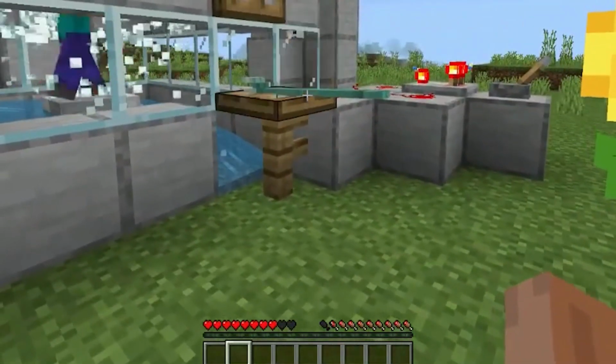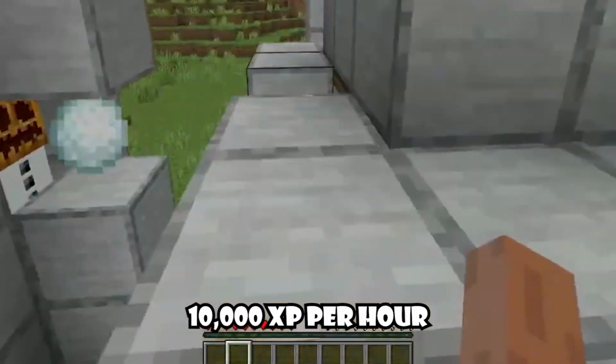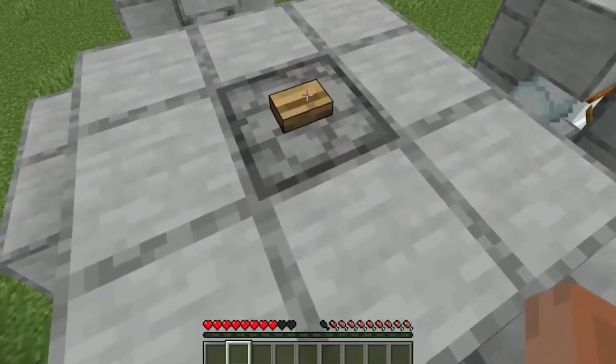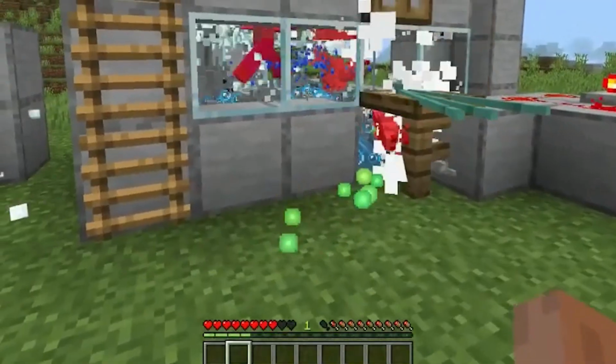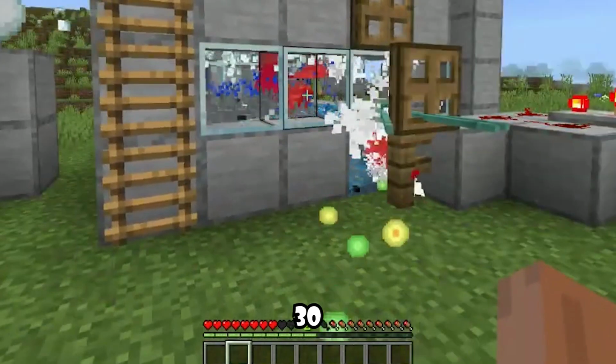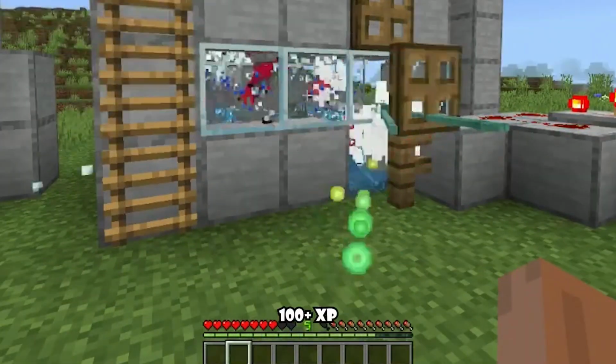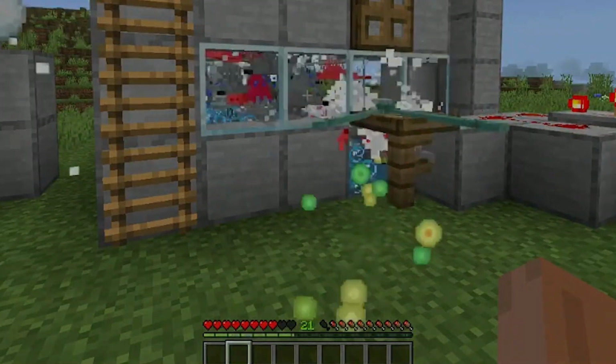This farm can crank out up to 10,000 XP per hour, which means in no time you'll be hitting level 30, 40, even 100 plus. And that too, level 30 in just a few minutes and 100 plus XP levels in 1 session.